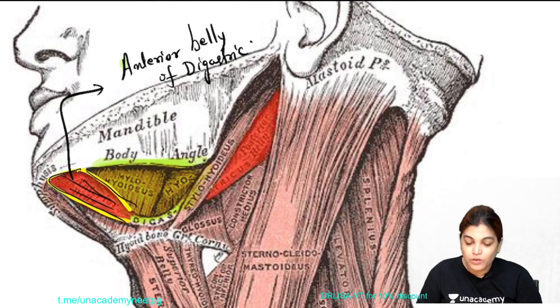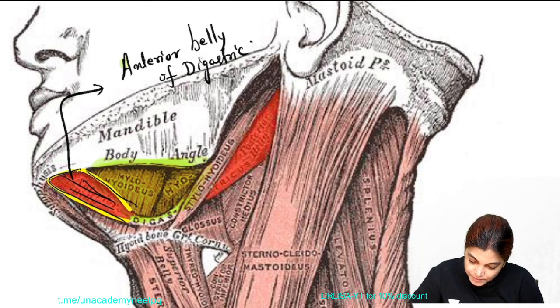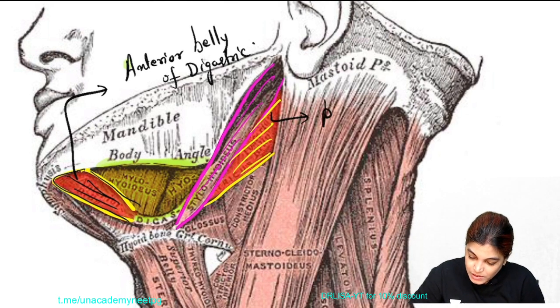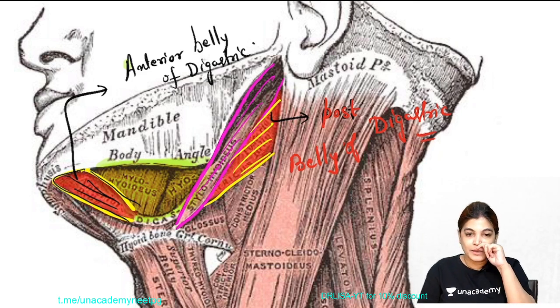Okay. Now moving to the posterior aspect, that is postero-inferiorly. Let me just highlight it. You can see two muscle bellies, one is this and the other is this. Let me just label it. Postero-inferiorly, this is the posterior belly of digastric muscle. I will write the information also, don't worry.